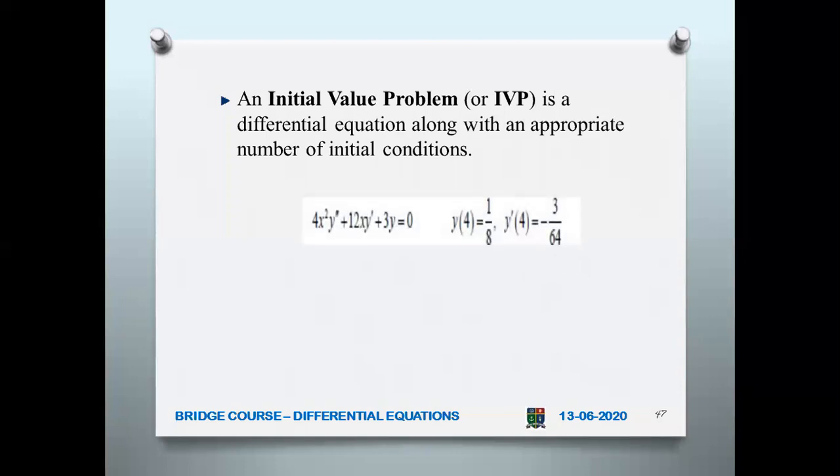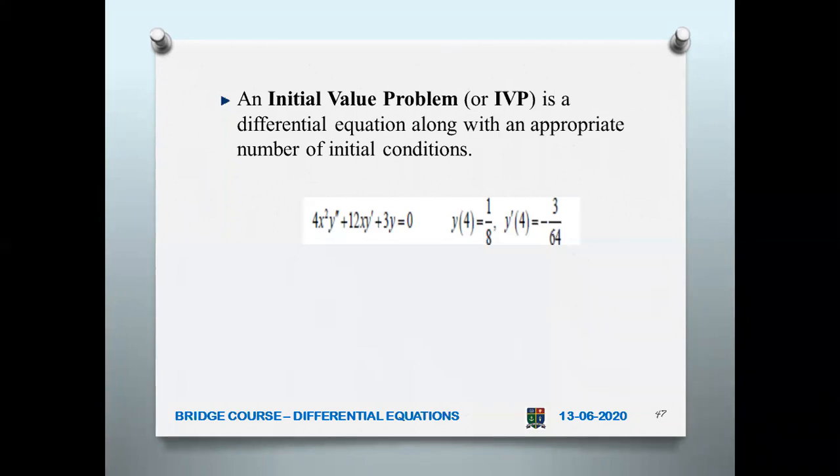I told you already that when you want to form a differential equation, you can eliminate those constants by using the previous equations. But if you are given a differential equation with constants, only if you have some initial value will you be able to find the value of the constant, because that constant keeps on coming till the end. So when we want to get a particular solution, you need initial or boundary conditions.